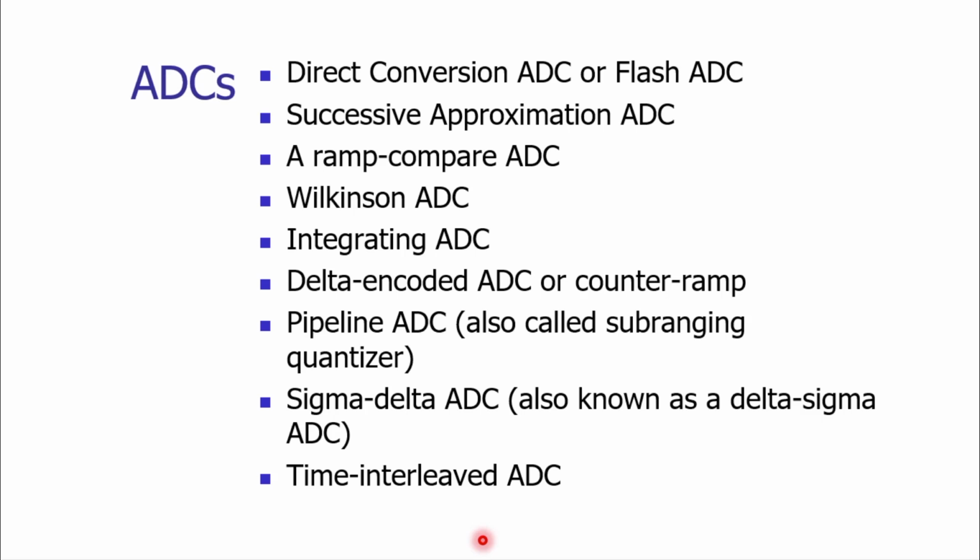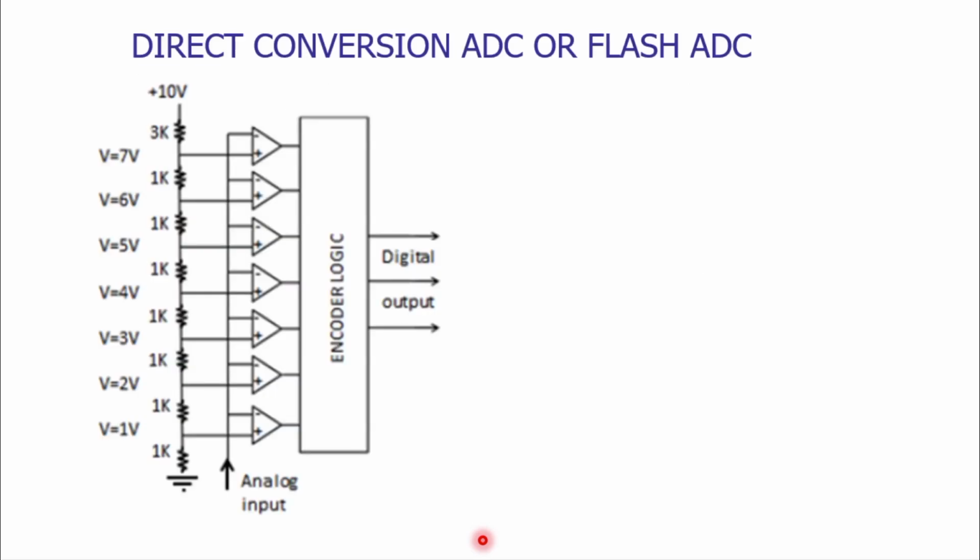In this lecture, we will look at the direct conversion ADC, its constructional details, and the working principle. On your screen, you can see the electric circuit of the direct conversion ADC or the flash ADC. It is called a flash analog to digital converter because it is very fast. This type of ADC has three elements: a set of comparators, a set of registers, and the encoder logic circuitry.